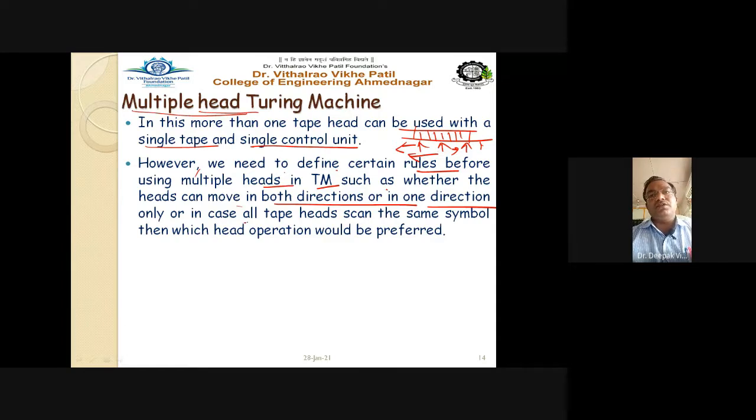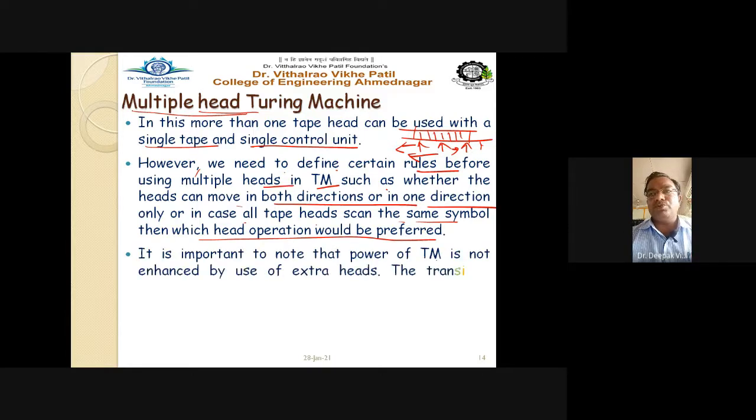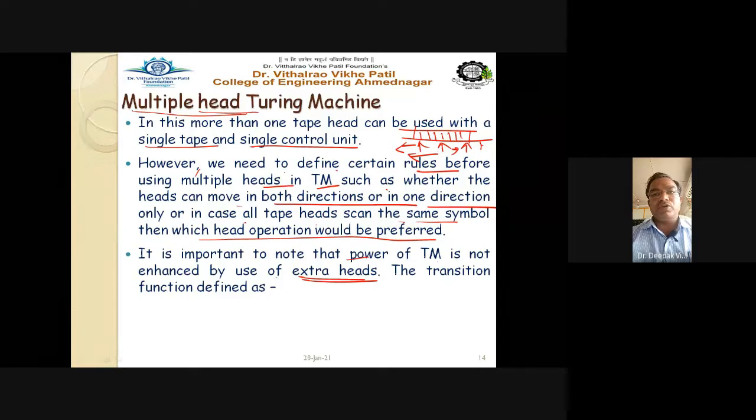Or, if all tape heads read the symbol, then which head's operation would be preferred. So priority is to be given to which head, that is to be decided here. It is important to note that the power of the Turing machine is not enhanced by the use of extra heads. Though we are increasing the number of read-write heads, that does not mean that the power of the Turing machine is increased here.